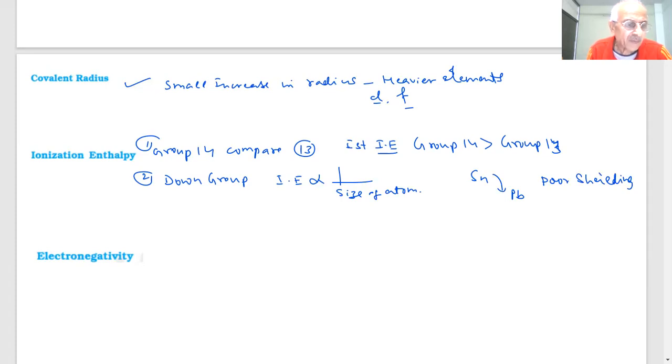There is a small decrease from silicon to germanium and a slight increase in delta from tin to lead. This is a consequence of the intervening d and f subshells. That effect will be visible in the values also.